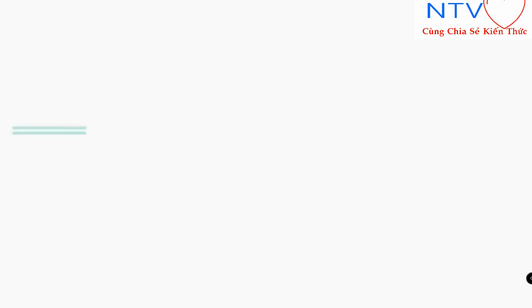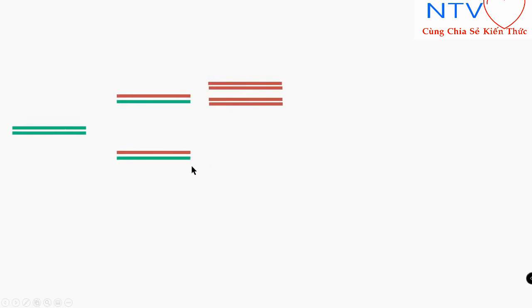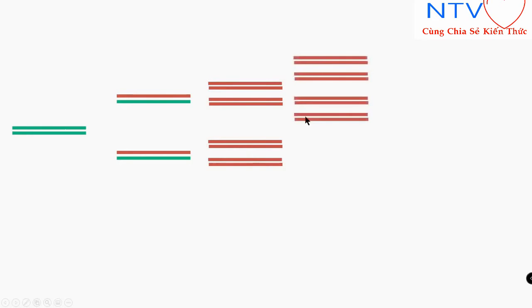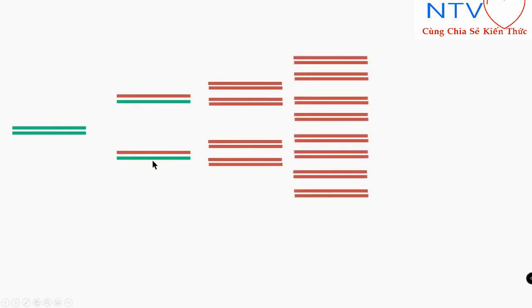So in this way, from one we can get two copies, and from these two further we can get two more copies each, and in this way a chain reaction ensues, right? From 1 we will get 2, from 2 we will get 4, from 4 we will get how many? 8 copies. So this chain reaction is mediated by DNA polymerase enzyme. This chain reaction is called polymerase mediated chain reaction, or simply polymerase chain reaction, right?